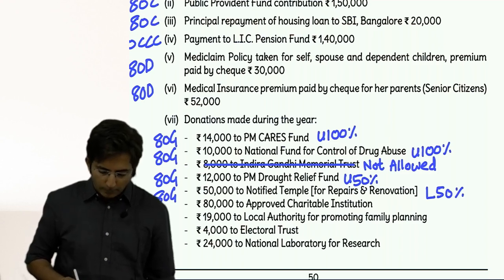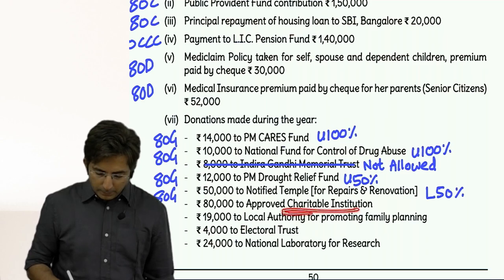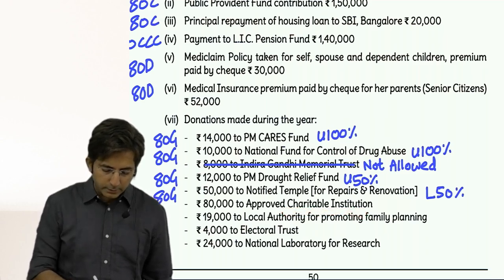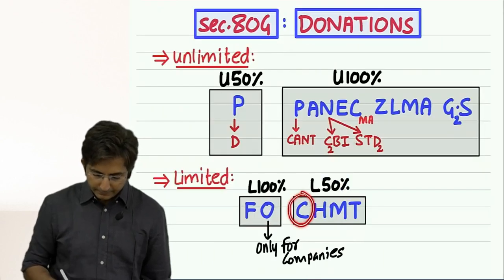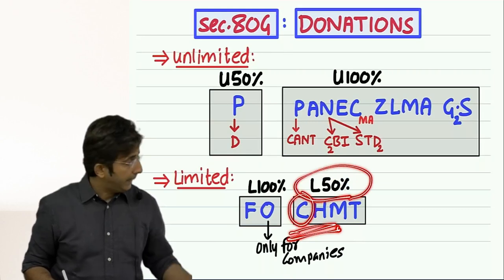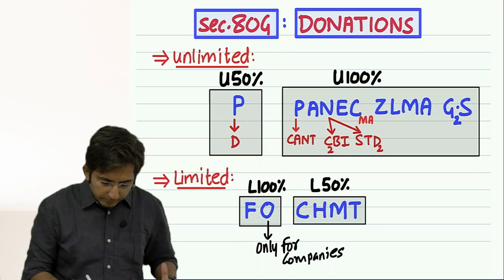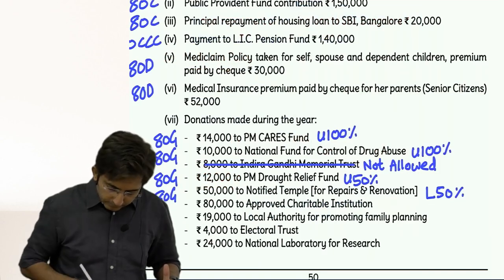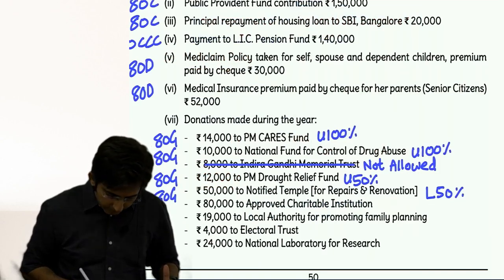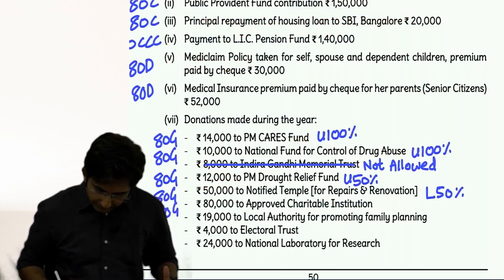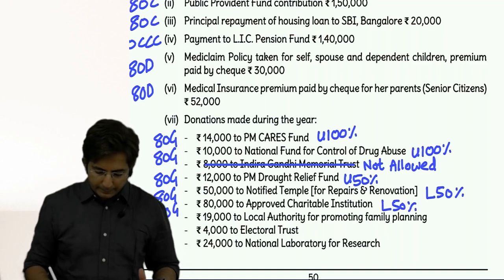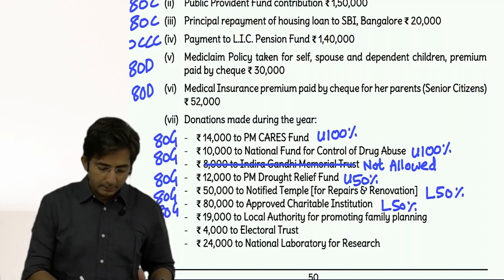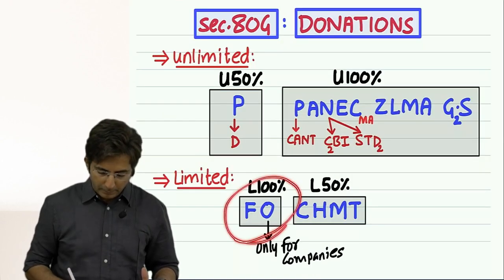Then 80,000 to approved charitable institution. Charitable institution. This comes in our code C. L 50%. L 50%, right? Then 19,000 to local authority for promoting family planning. Family planning comes in L 100%. Here, family planning L 100%.